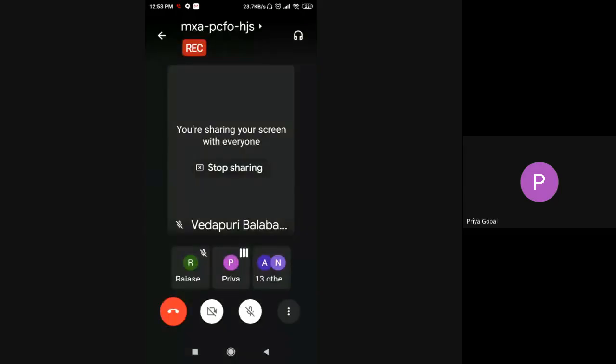This is the verification screen shown in the state nodal officer login. It is very similar to the district nodal officer login and the reports which are available. Again, in the state nodal officer login, we have one more option called the verification log details. The verification log details will display the logs of a single particular application: in which state it was verified, in which state it was defected, and the date, time, and IP address of who did that. All those log details will be displayed for a single particular application. This is one of the extra reports which is available to the state nodal officer.